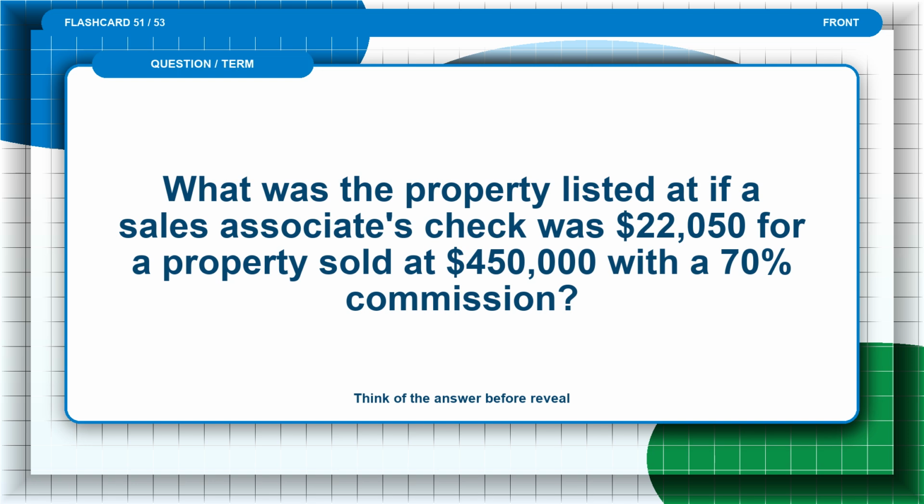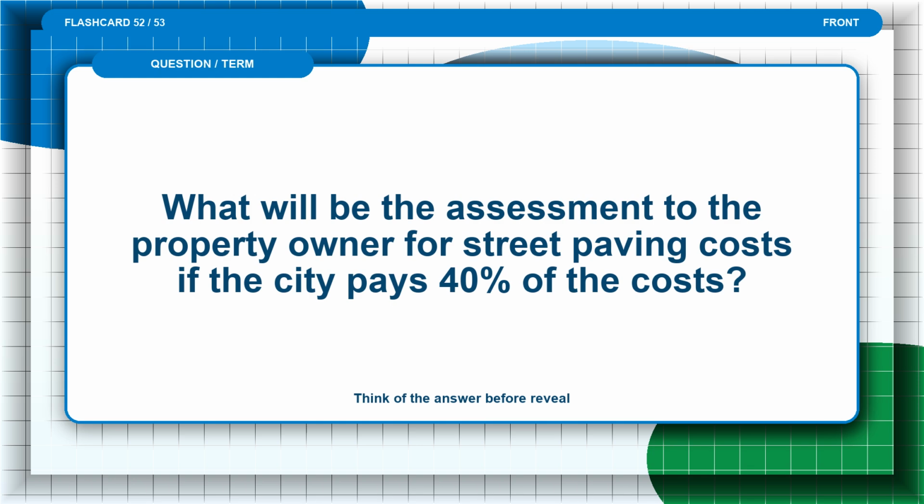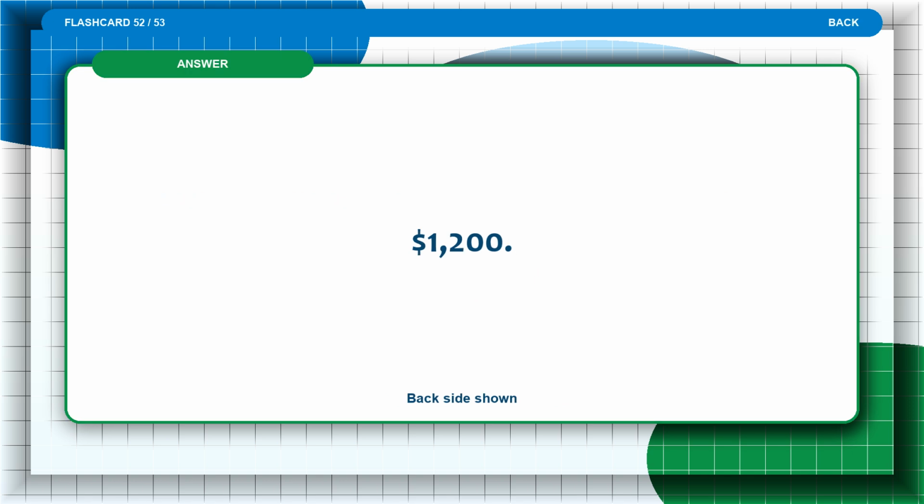Flashcard 51. What was the property listed at if a seller's associate's check was $22.50 for a property sold at $4.50 with a 70% commission? Think of the answer before the reveal. The answer is 7%. Flashcard 52. What will be the assessment to the property owner for street paving costs if the city pays 40% of the costs? Think of the answer before the reveal. The answer is